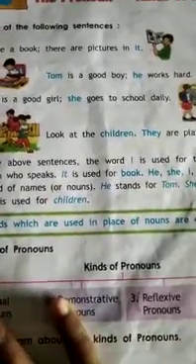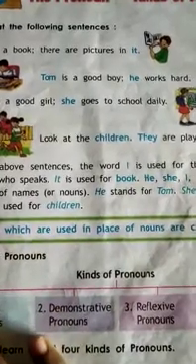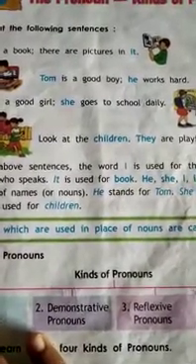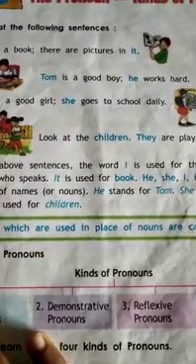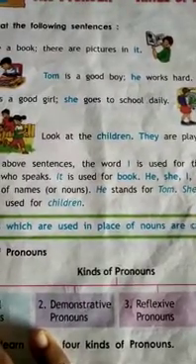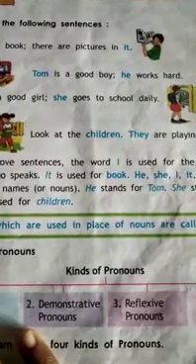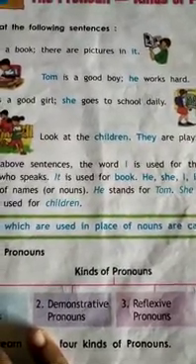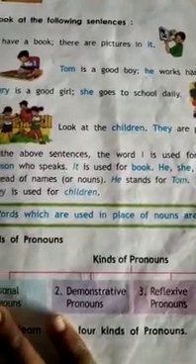Tom is a good boy. He works hard. Here, Tom is noun, and instead of repeating Tom, they have used he. He is a pronoun.